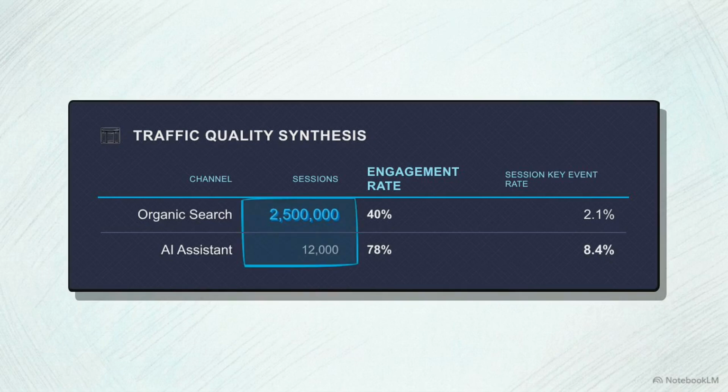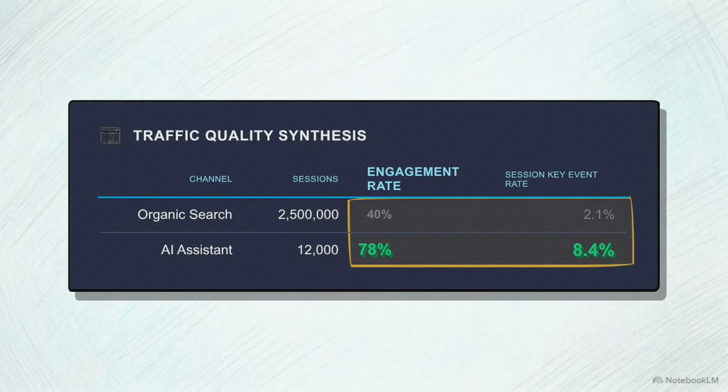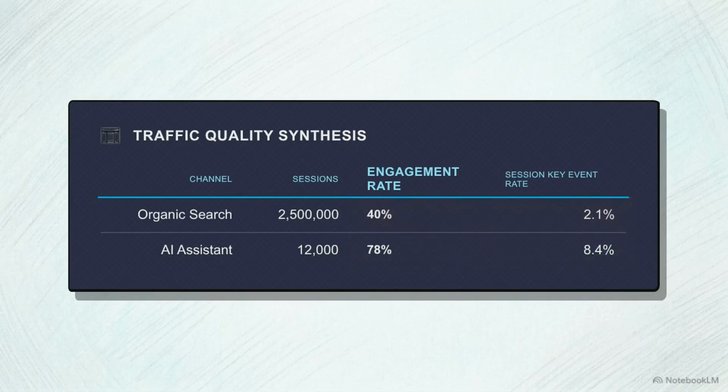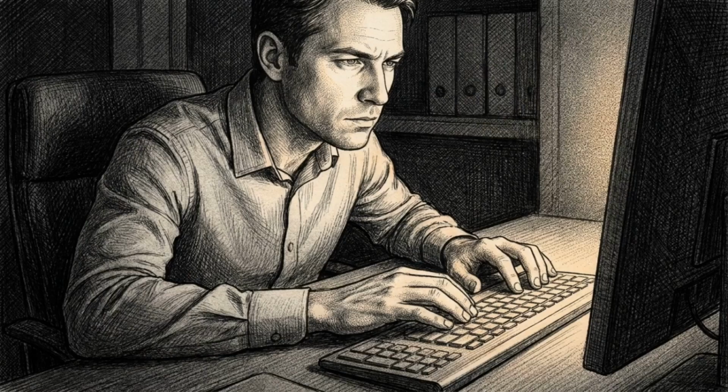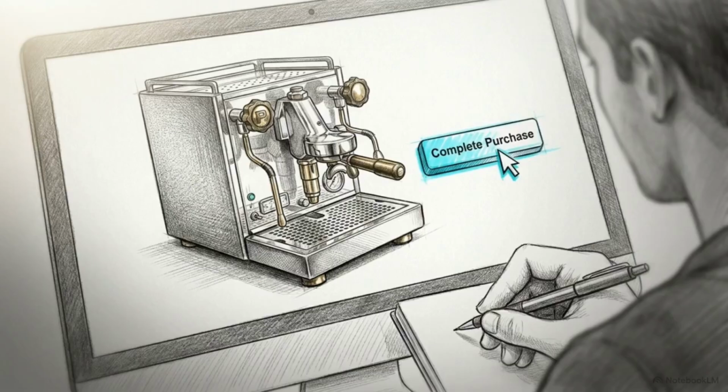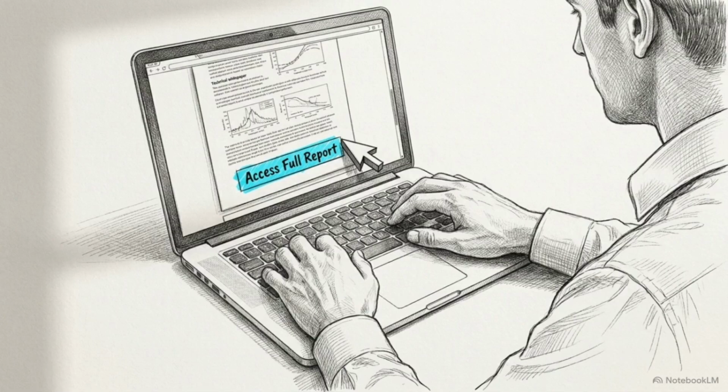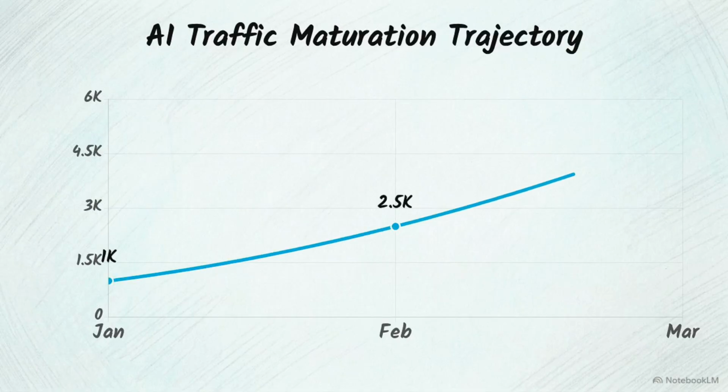The sessions column shows traditional search remains the primary traffic driver. However, in the performance columns, the data reverses. The engagement rate and session key event rate for AI assistant sessions are significantly higher. This performance premium is driven by user intent. These visitors have already used a generative engine to synthesize information, meaning they arrive at the site further along in their decision-making process. The AI referral click is a late-stage action, representing a highly qualified user rather than a casual browser. Analysts should save this exploration to monitor the maturation of AI traffic on a month-over-month basis.